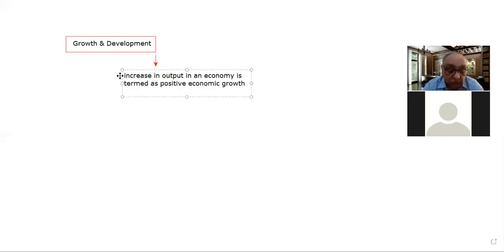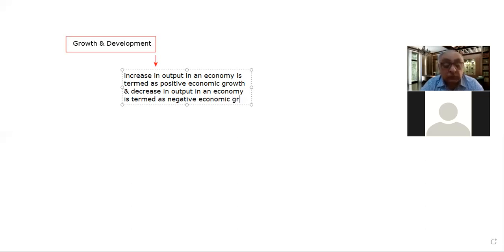And a fall in output, or decrease in output, in an economy is termed as negative economic growth.